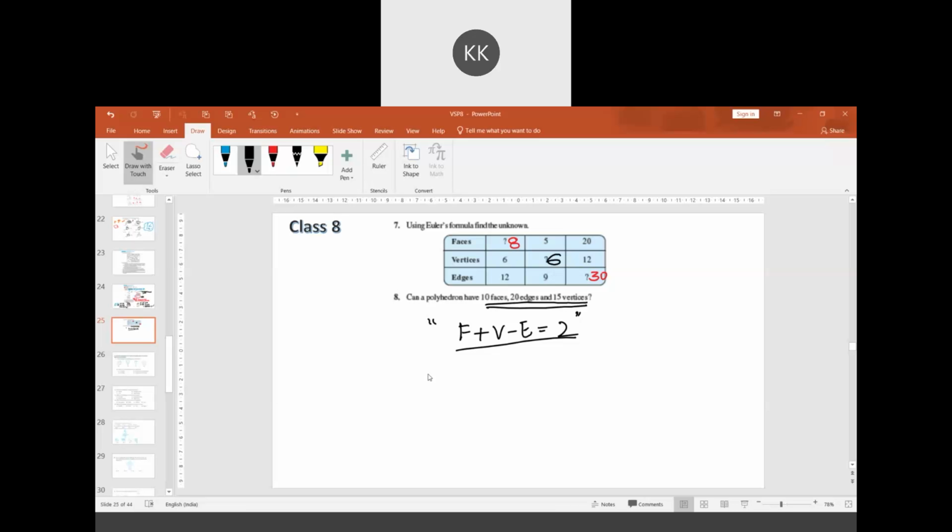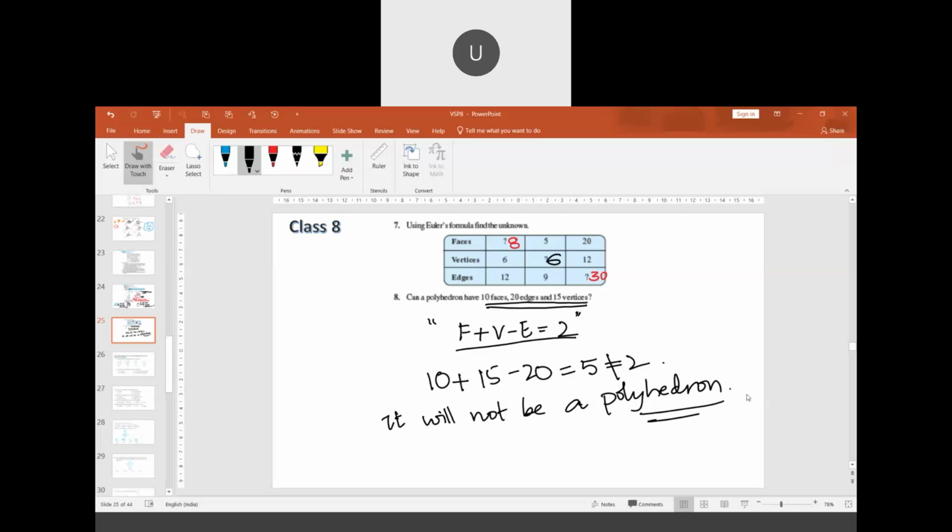Now if you consider the number of faces, 10, plus the number of vertices, 15, minus 20, 15 minus 20 is minus 5. We are getting minus 5, which is not equal to 2. So it will not become a polyhedron having 10 faces, 20 edges, and 15 vertices. It will not be a polyhedron.